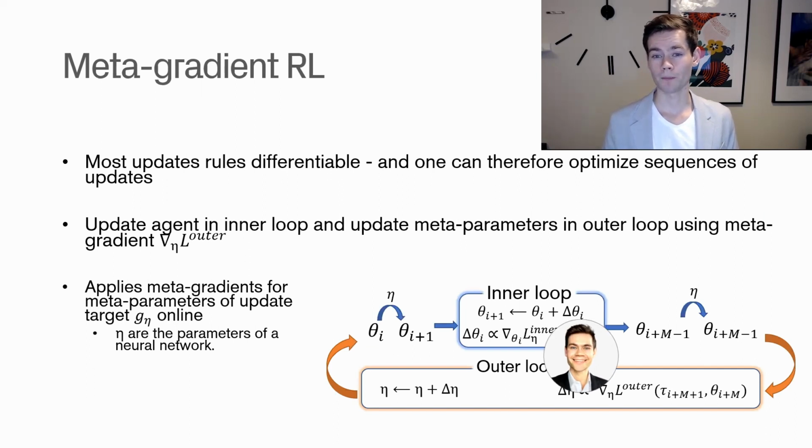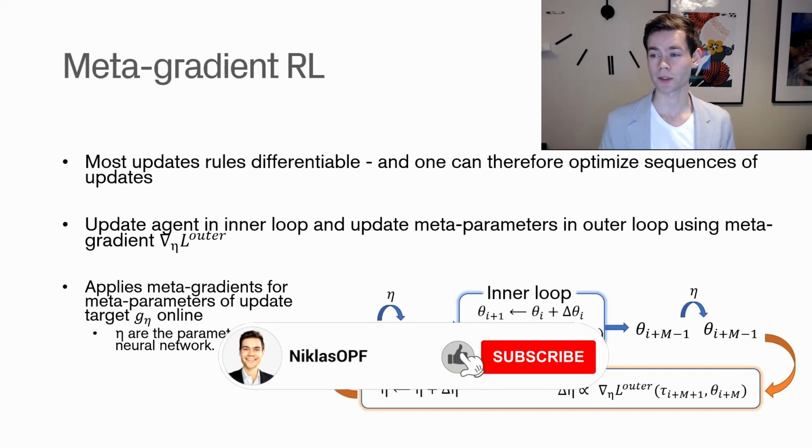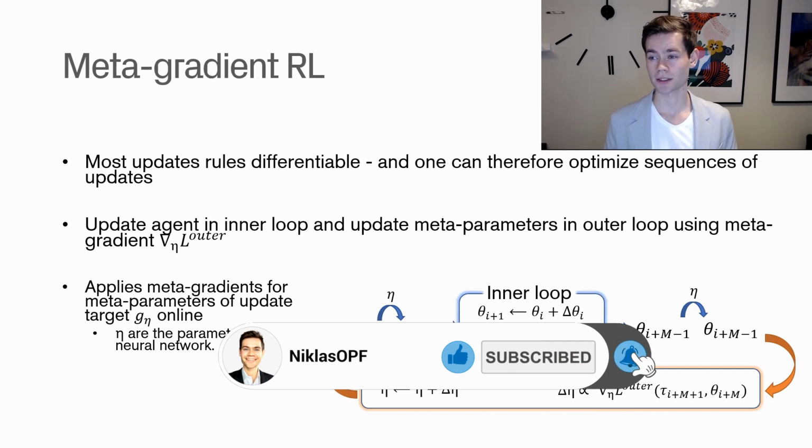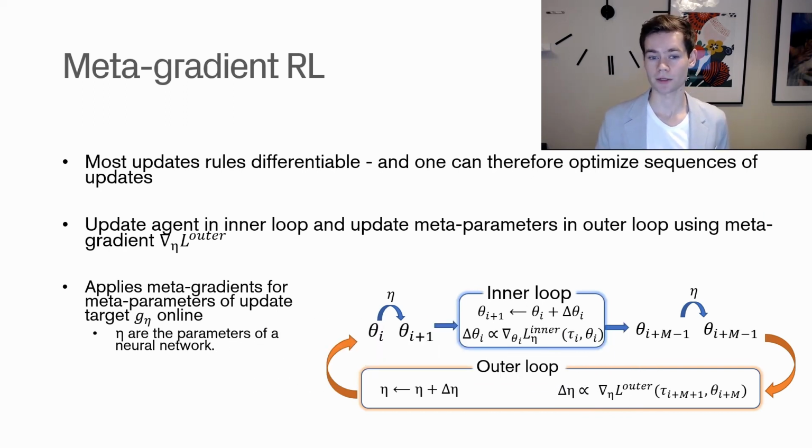To set the stage for how metagradient reinforcement learning works, we're going to have a slide on this. This is something we've been through briefly in other videos, but we're going to dedicate a slide to it here as well. The premise is generally that most update rules are differentiable. So these TD update rules, you can differentiate them, and if you can differentiate one, you can differentiate several. So you can differentiate a sequence of these updates, and if you can differentiate it, you can optimize it as well.